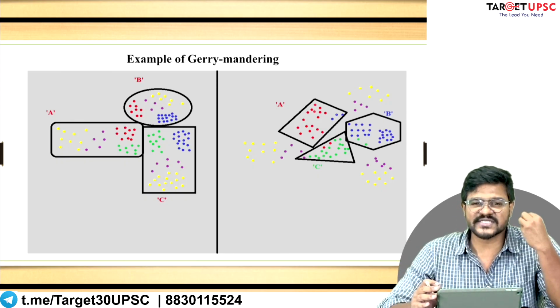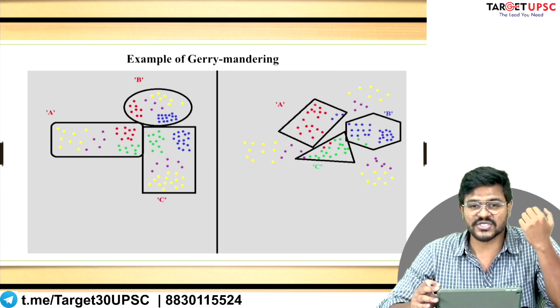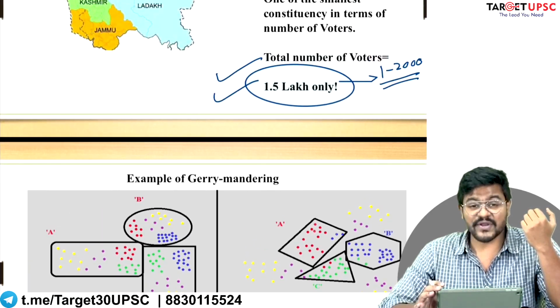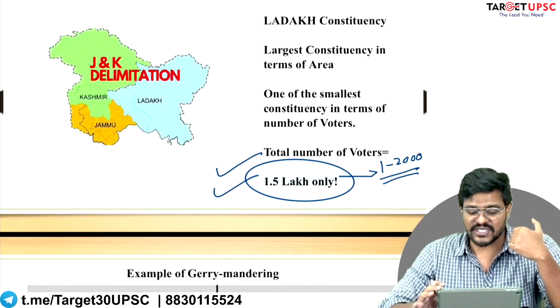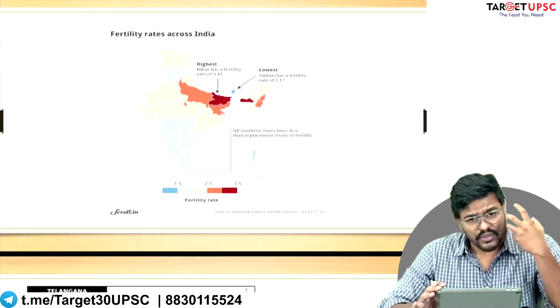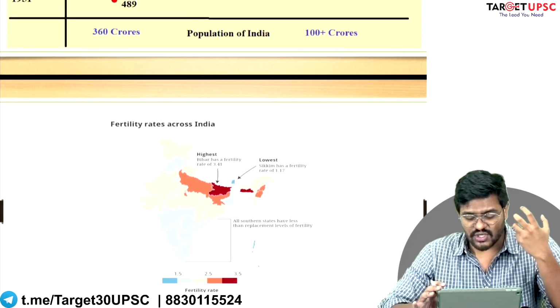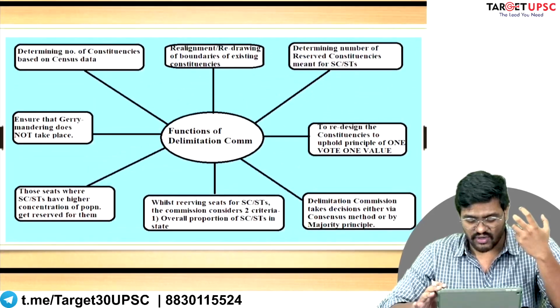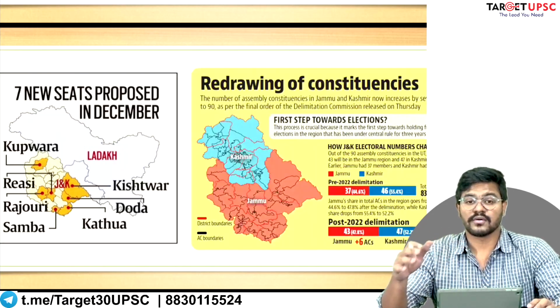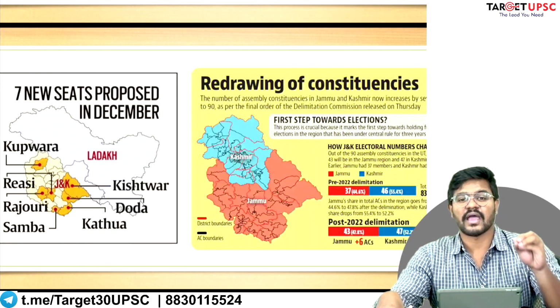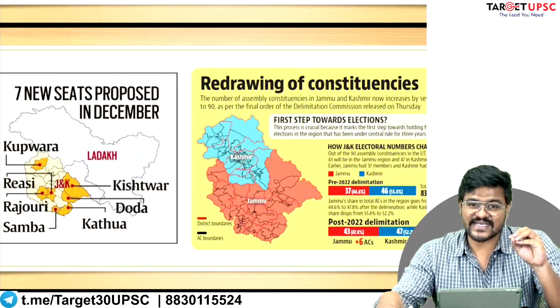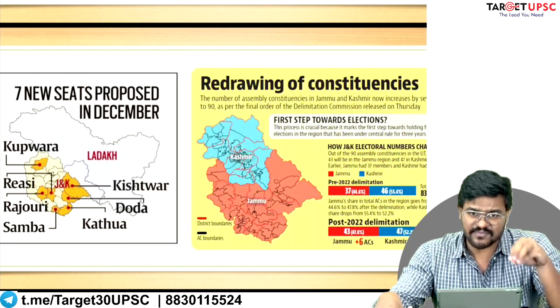This was pointed out for the first time by the Ranganath Mishra Commission. So preventing this sort of political manipulation is one of the core functions of the Delimitation Commission of India. We will conclude the lecture by looking at the most recent example of delimitation that has taken place in India.